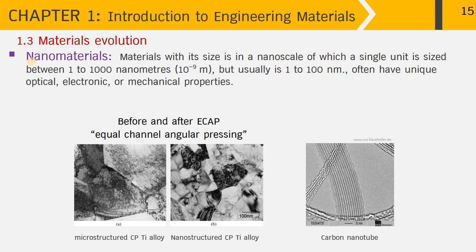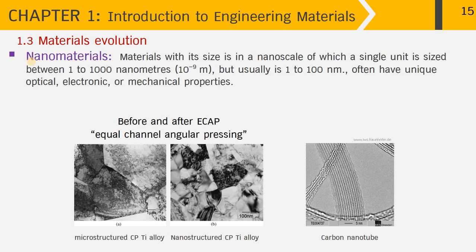You may have heard of this type of materials long ago, where nanomaterials, such as nanoplastics, are applied to our living, and we can use nanomaterials much more approachably nowadays in our daily life. Nanomaterials are materials with a size in the nanoscale, where a single unit is sized between 1 to 1,000 nanometers, but usually 1 to 100 nanometers, and often have unique properties such as optical,